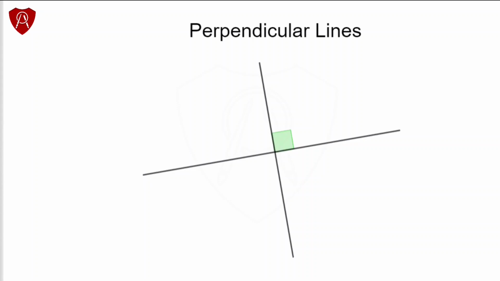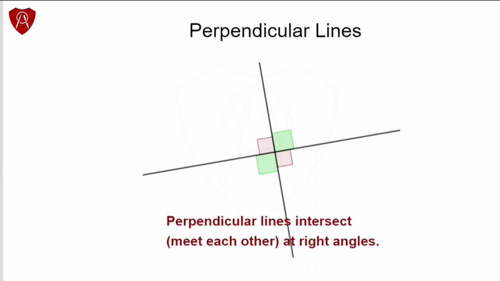Obviously, following the logic we've just observed, if one of the angles is 90 degrees, the other one opposite it should also be 90 degrees, and it follows naturally, or logically, that the other two are also 90 degrees. So this is a special case of intersecting lines. We say that perpendicular lines intersect or meet each other at right angles.